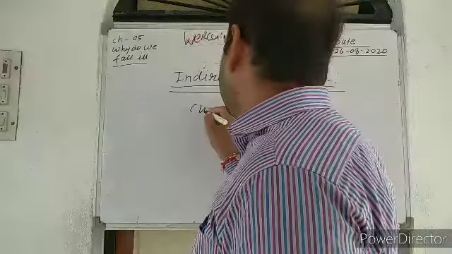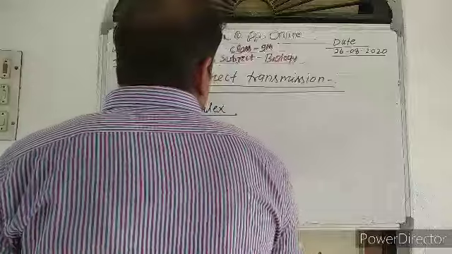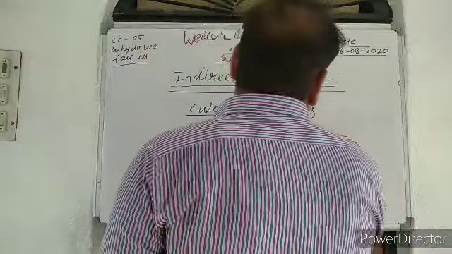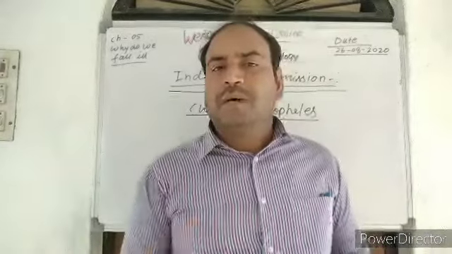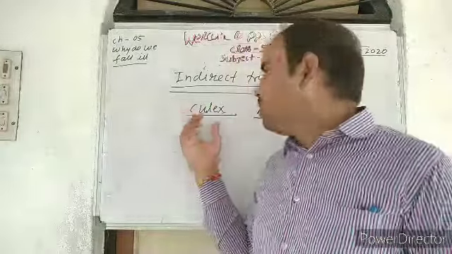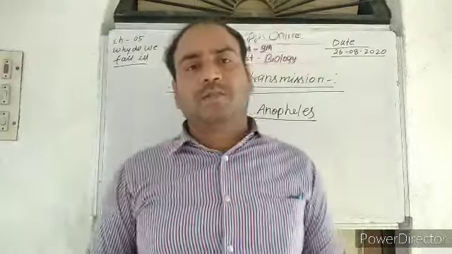Culex is regarded as the male mosquito, and Anopheles is regarded as the female. So, female mosquito and male mosquito.